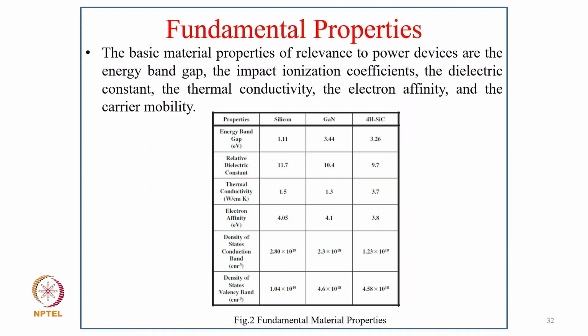You can see in silicon, germanium, gallium nitride and silicon carbide how the band gap changes, as well as the thermal conductivity, relative dielectric constant, electron affinity, density of states and velocity. These changes in fundamental properties make GaN devices much better than silicon.